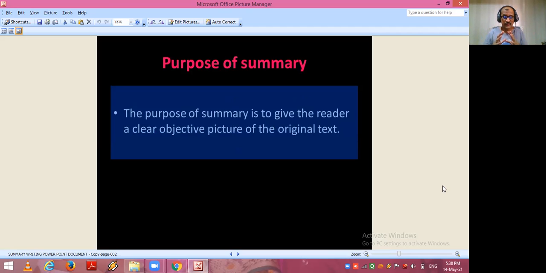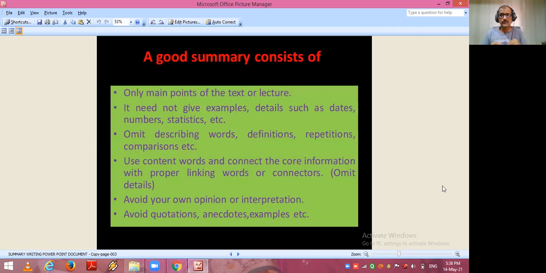A good summary consists of, if you are a good writer, if you are not, you can become a good writer and you can write a good summary. So which points do you require? See one by one. Only main points of the text or lecture.